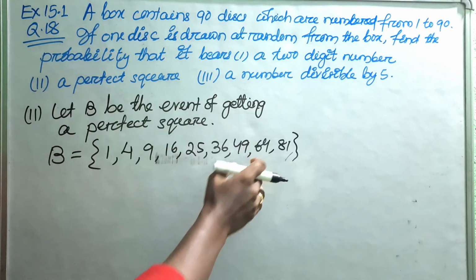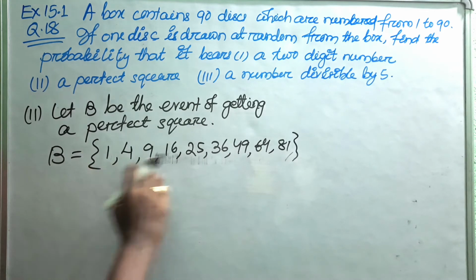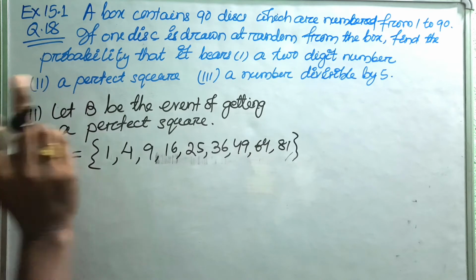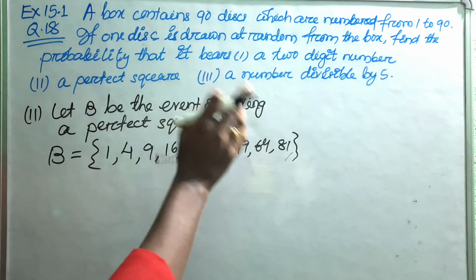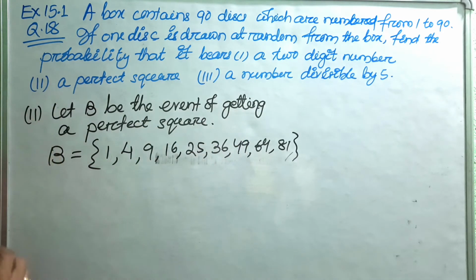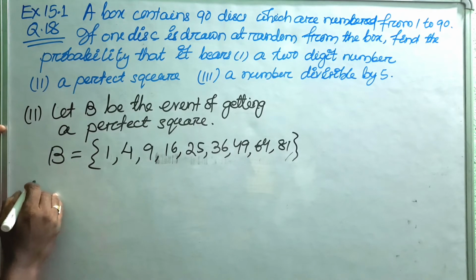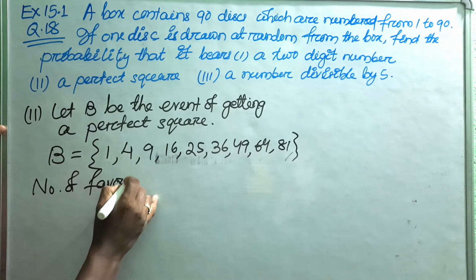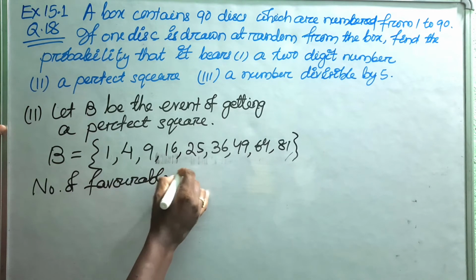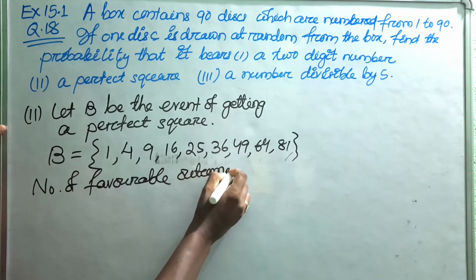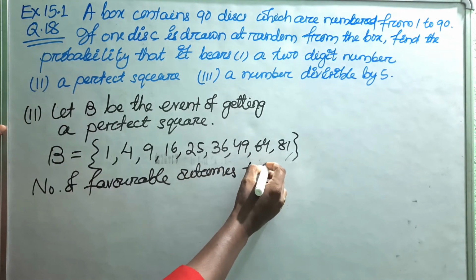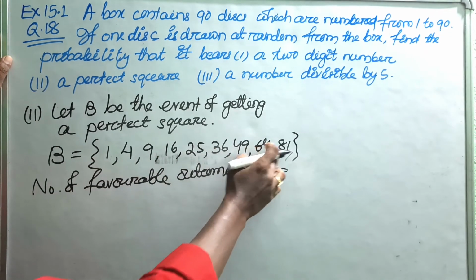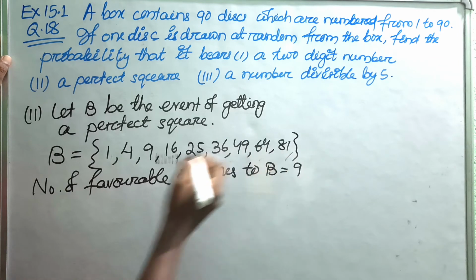Now from 1 to 81, these are the outcomes of event B, since these are the perfect square numbers. Then write down the number of favorable outcomes to event B. Just count: 1, 2, 3, 4, 5, 6, 7, 8, 9. So this is 9.